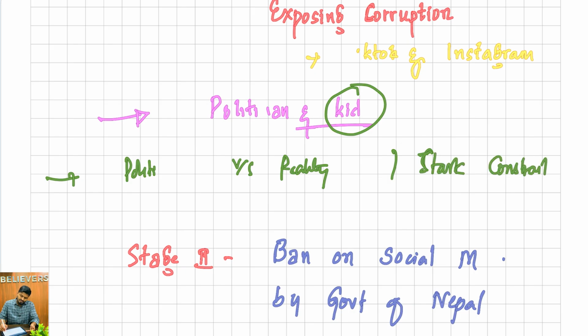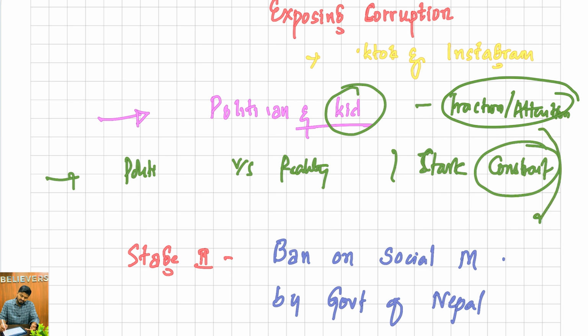There was a stark contrast that the politicians' kids are enjoying out of their parents' money, out of the tax money, but the real citizens of Nepal were suffering. So it started gaining traction and getting attention. It attracted the attention of Gen Z. Who are these Gen Z? The people who were born between 1997 and 2012 are considered Gen Z.